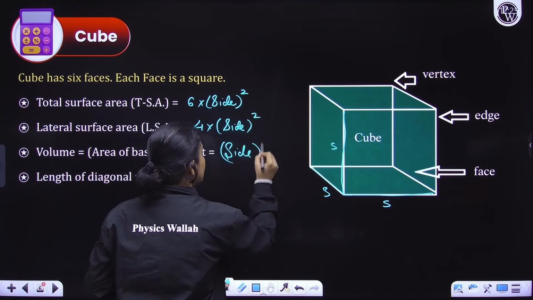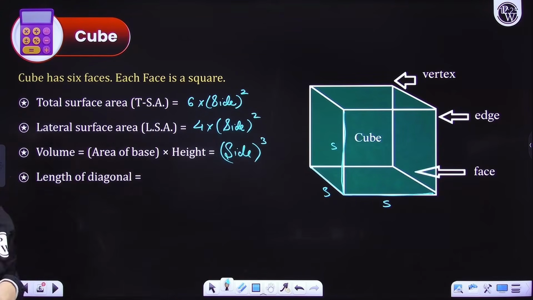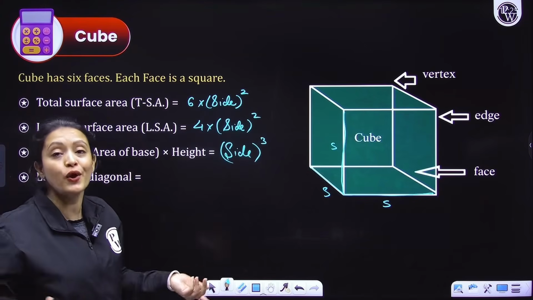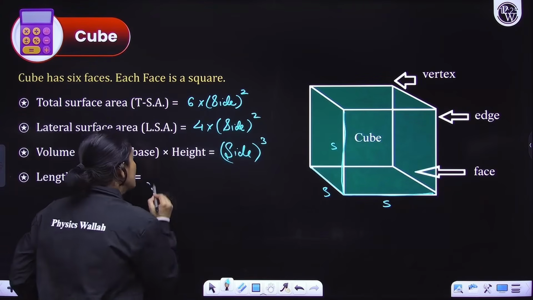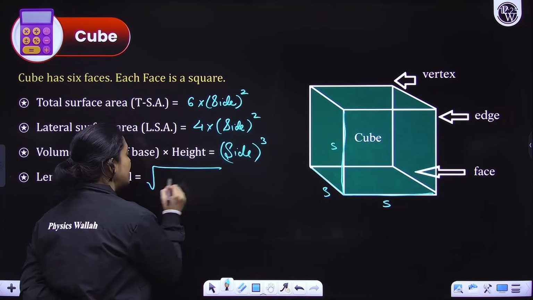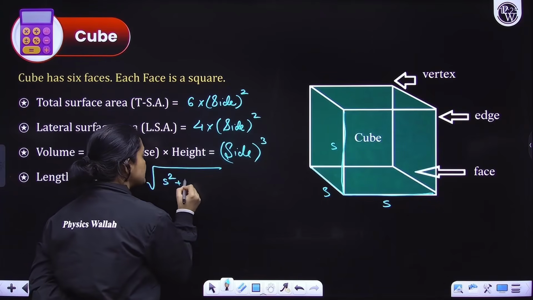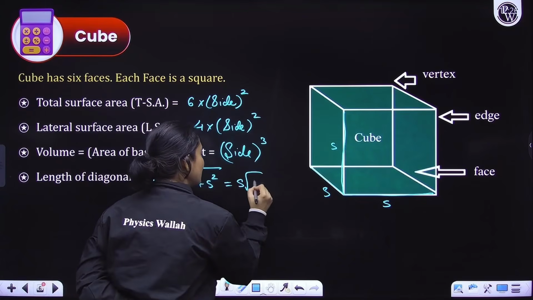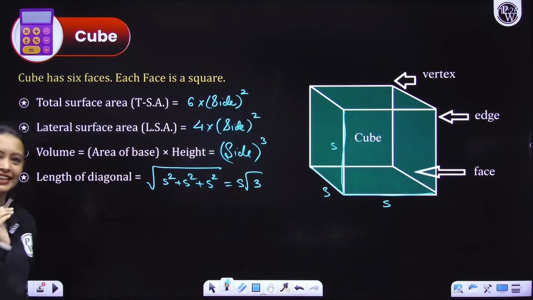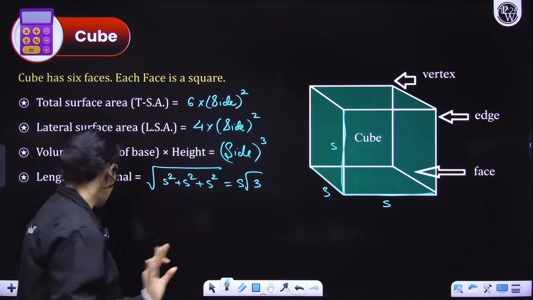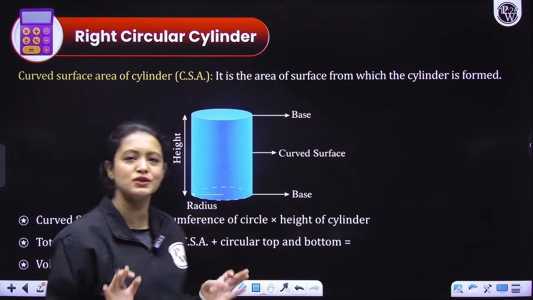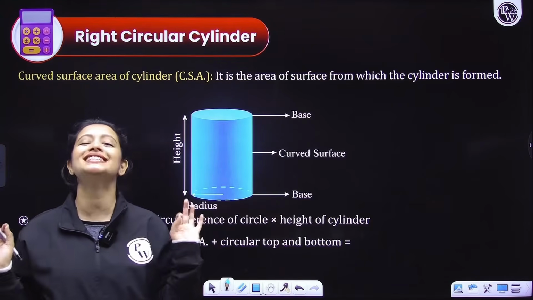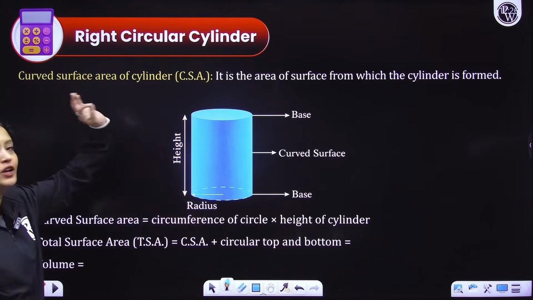Okay, understood? Now finally, the length of the diagonal. Remember, a cube is also a cuboid in which length, breadth and height are all the same. So in place of L, B and H, I'll write S. So S square plus S square plus S square. That gives me S root 3. Side root 3. Simple. You have all studied it in smaller grades, guys. We are just revising. Now let's talk about a right circular cylinder.